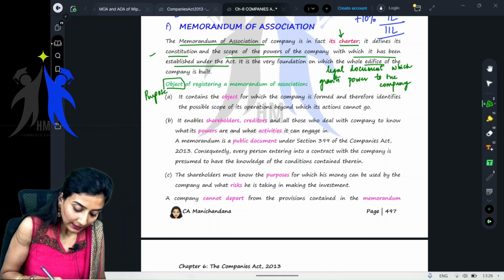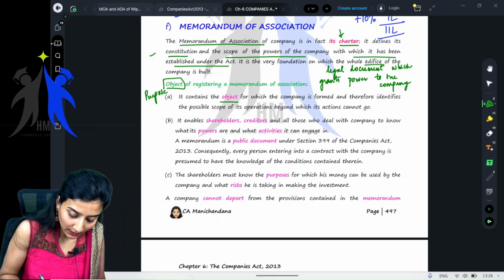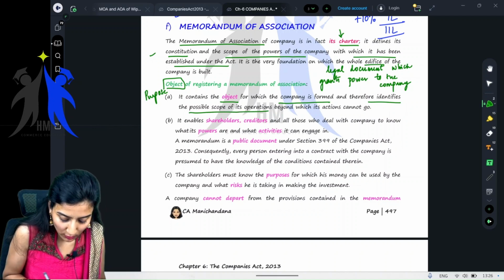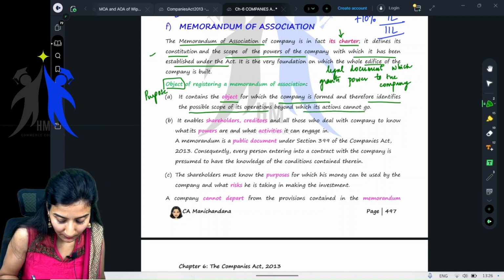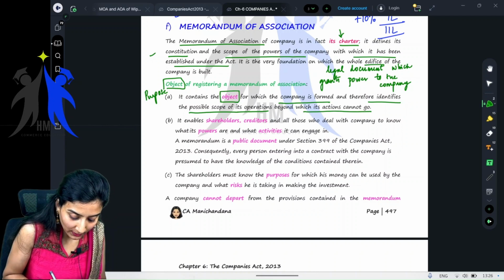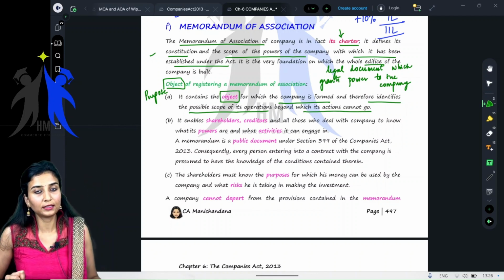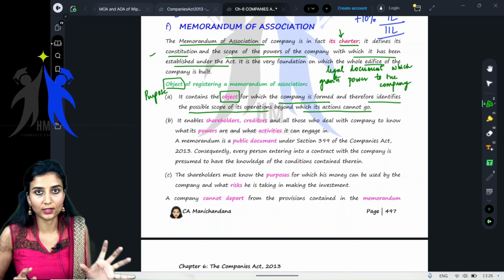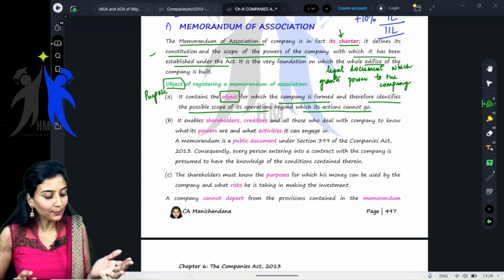Children, they're telling it contains the object for which the company is formed and therefore identifies the possible scope of its operation beyond which the company's actions cannot go. What are you trying to tell? It contains the object. Children, there are various clauses in this Memorandum of Association. You will learn all those clauses. Clause, C-L-A-U-S-E, clause, right?